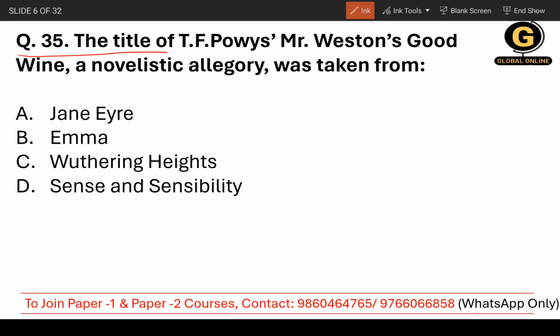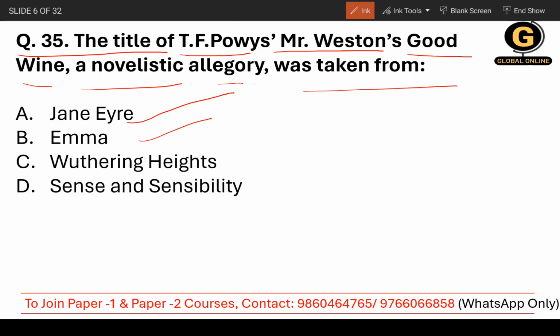The title of T.F. Powys's Mr. Weston's Good Wine, a novelistic allegory, was taken from... So there is a reference to a particular work, and you need to answer from where the title was taken. The options are Jane Eyre, Emma, Wuthering Heights, and Sense and Sensibility.